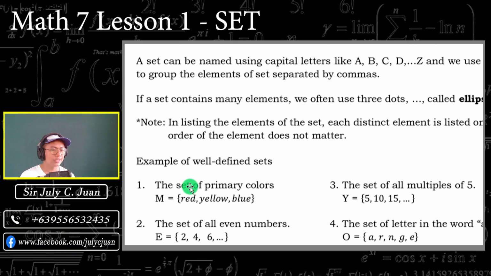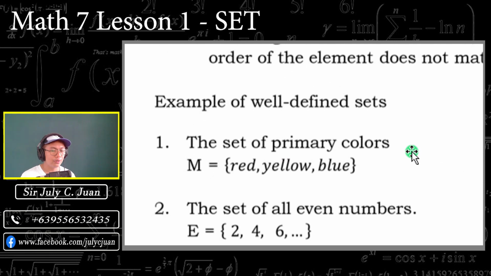Okay, so let us take a look at number 1, the set of primary colors. So paano natin isusulat yan? There are many ways on how to write a set. So this one is an example of listing method. Set M contains the elements red, yellow, and blue. Mapapansin natin, it is a big letter and merong equal sign and meron siyang open and closed braces, and each element is separated by comma.